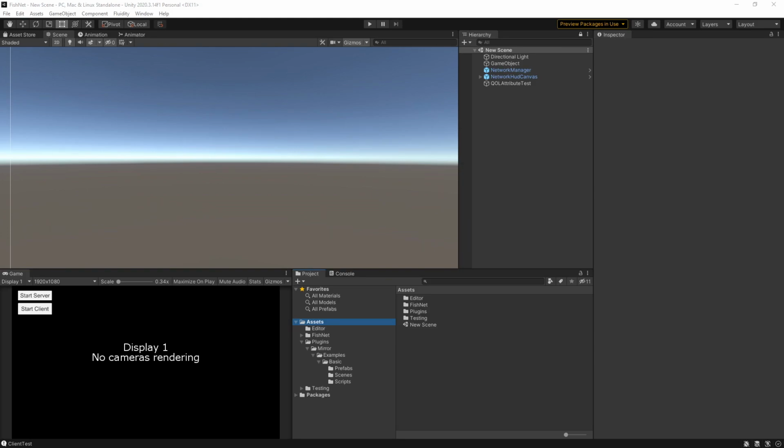In this video, I'm going to take Mirror's tank example and convert it to Fishnet just to show you how easy it is. I also want to note that I have not actually looked at the tank example yet, so I'm performing this for the first time. Alright, let's do this uncut.